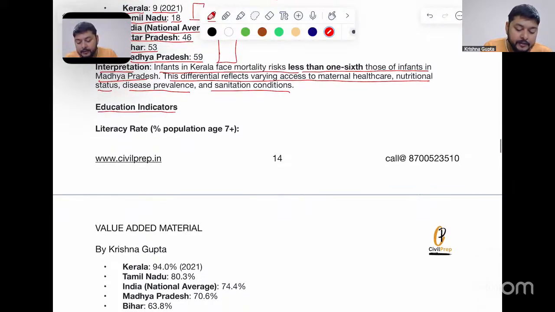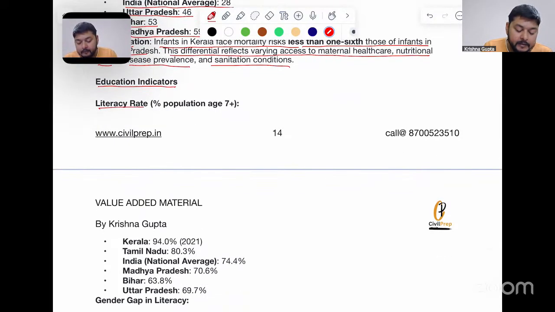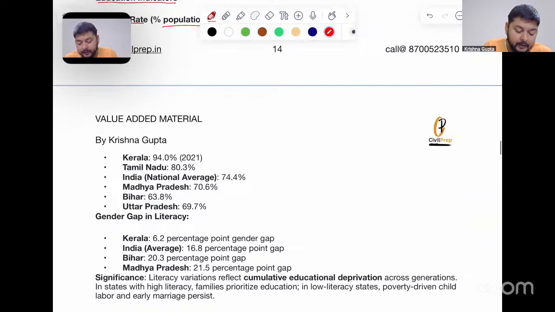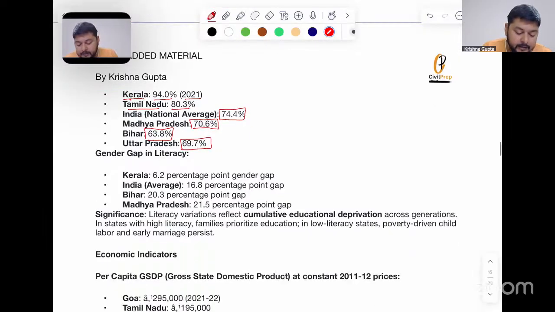When we look at the education indicators, literacy rate, which is percent of population above the age of 7, which we are taking here. Kerala is 94% literate in 2021. Tamil Nadu 80.3%. National average literacy is 74.4%. Madhya Pradesh is 70.6%. Bihar is 63.8%. Uttar Pradesh is 69.7%. So here we can see a literacy gap present in India, which is a failure of the implementation of welfare approaches over the Indian spaces.